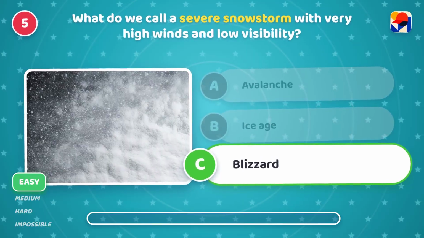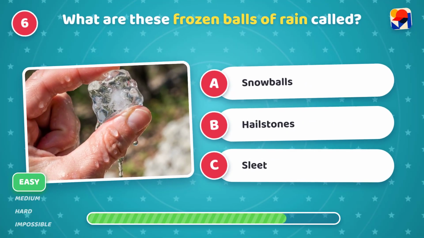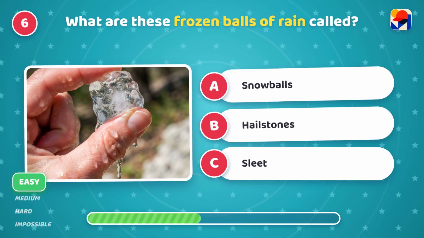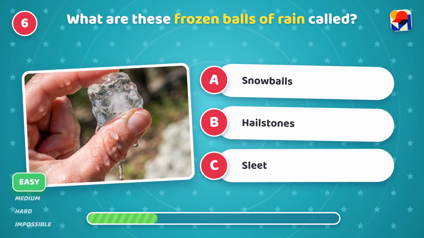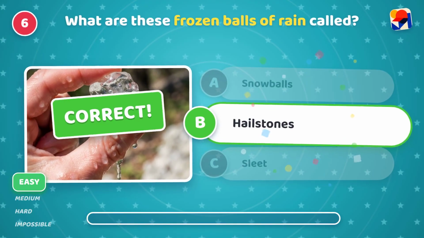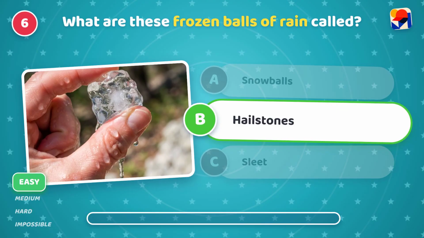Winds blow snow everywhere. What are these frozen balls of rain called? Is it A, snowballs, B, hailstones, or C, sleet? It's B, hailstones! Ouch! Ice chunks tossed by strong winds.